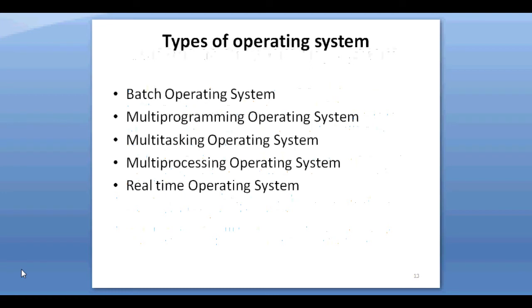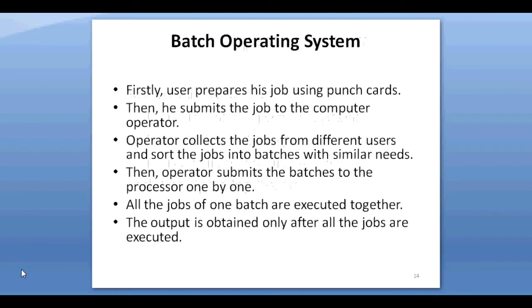Types of operating systems. First is batch, second is multiprogramming, third multitasking, fourth multiprocessing, and fifth real-time operating system. First we discuss the batch operating system. Some computer processes are very lengthy and time consuming. Here processes means applications or software.